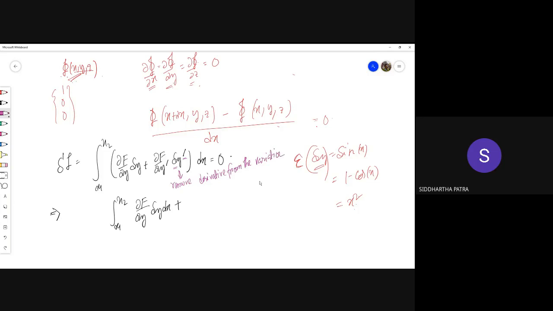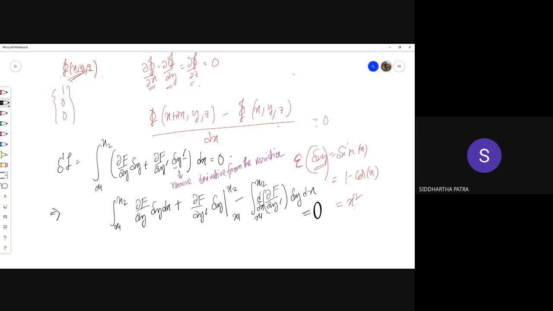So the first term is del f del y prime delta y evaluated between x1 and x2, minus the integral from x1 to x2 of d/dx of del f del y prime times delta y dx, and that whole thing equals 0.